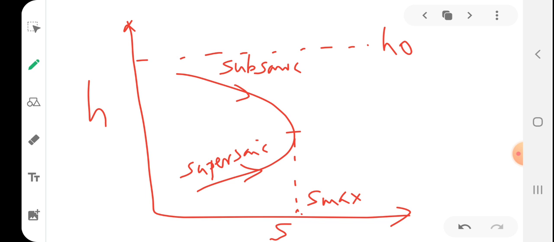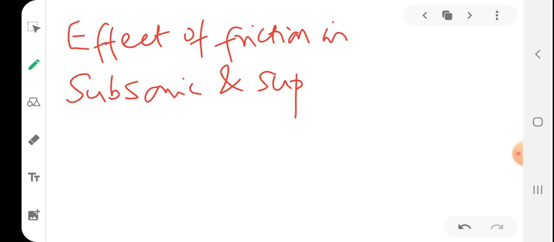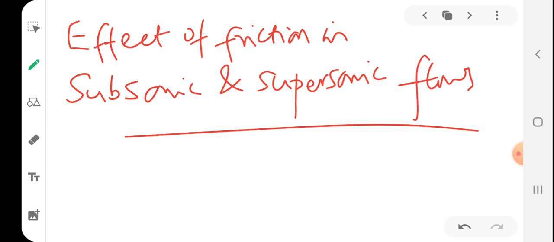So students, now I will tell you about the effect of friction in subsonic and supersonic flows. How friction affects the upper branch, that is if the flow is subsonic, and how friction affects the flow if the flow is supersonic, separately. So let us discuss the effect of friction.